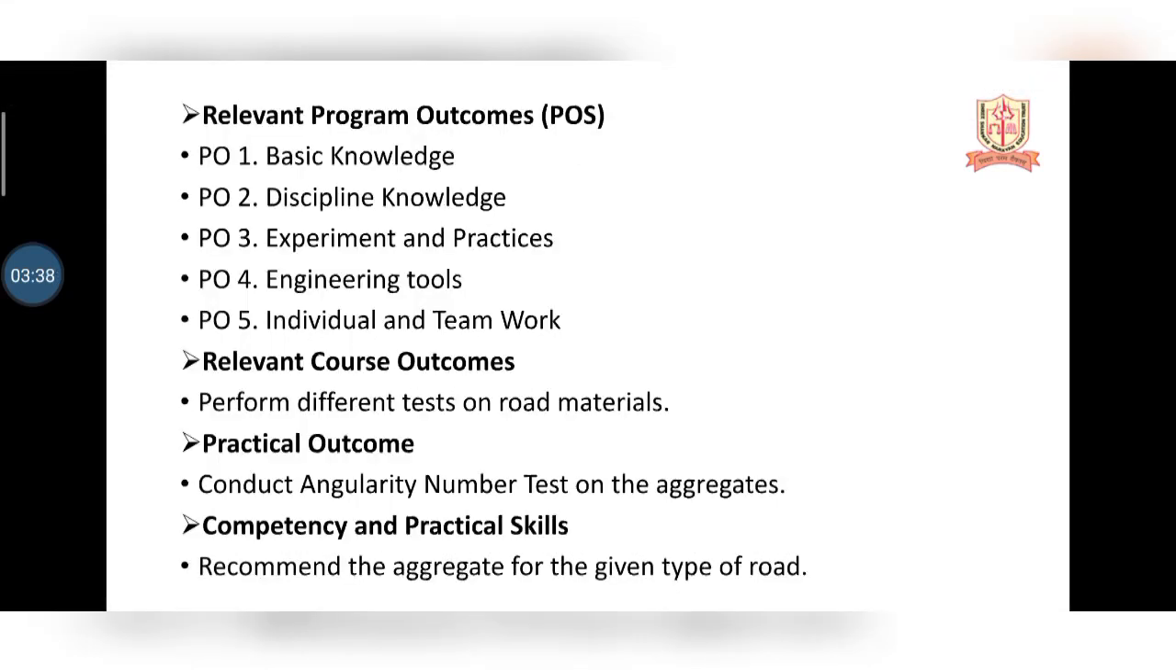So now the relevant program outcomes. The first is PO1, basic knowledge: the ability to apply the knowledge of basic maths, science or engineering to solve an engineering problem. It means if you need any basic knowledge to solve any basic problem, then it is basic knowledge. Then PO2 is discipline knowledge. Discipline knowledge means you need civil engineering knowledge to solve civil problems.